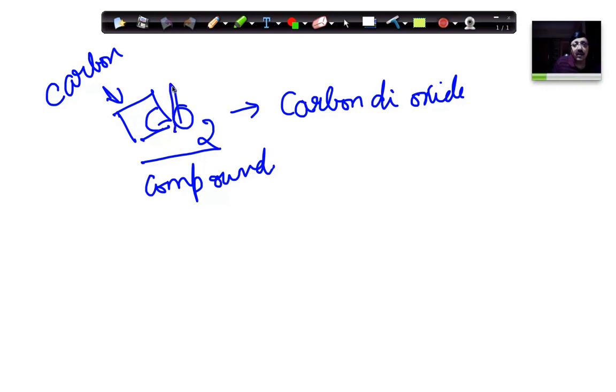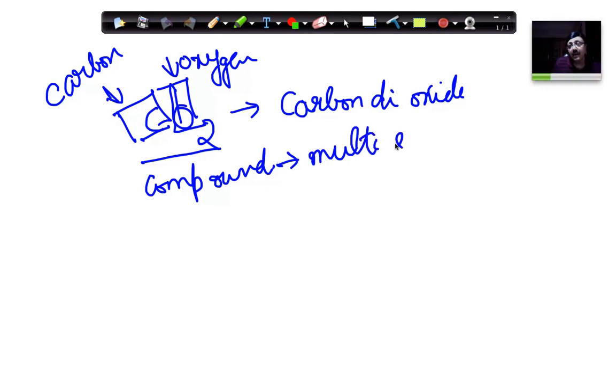So compounds contain multiple elements. Whereas if you take something like oxygen, oxygen doesn't contain anything else.